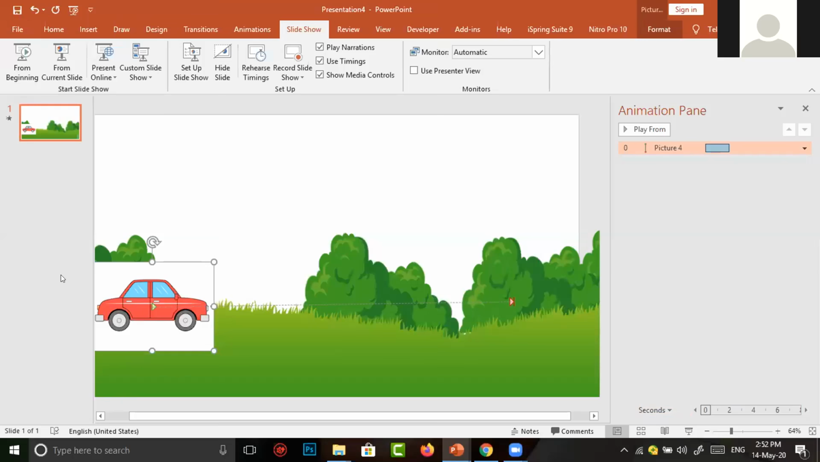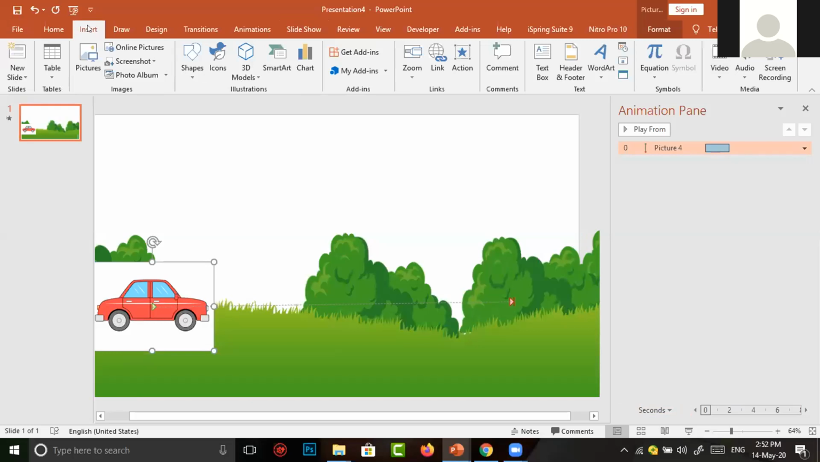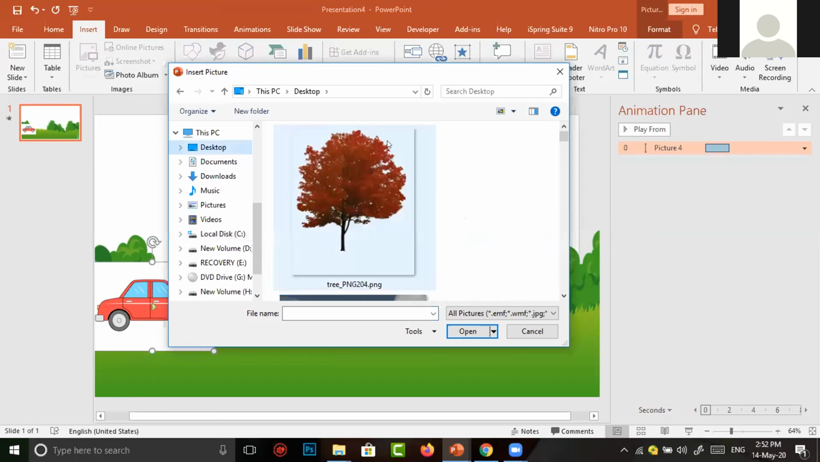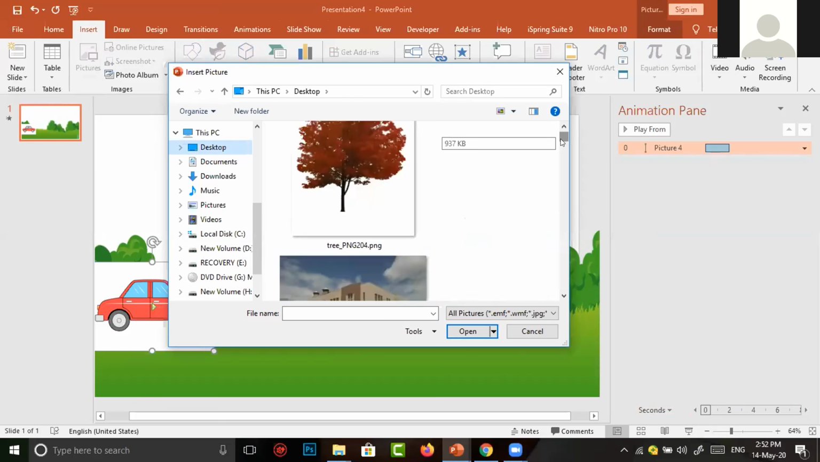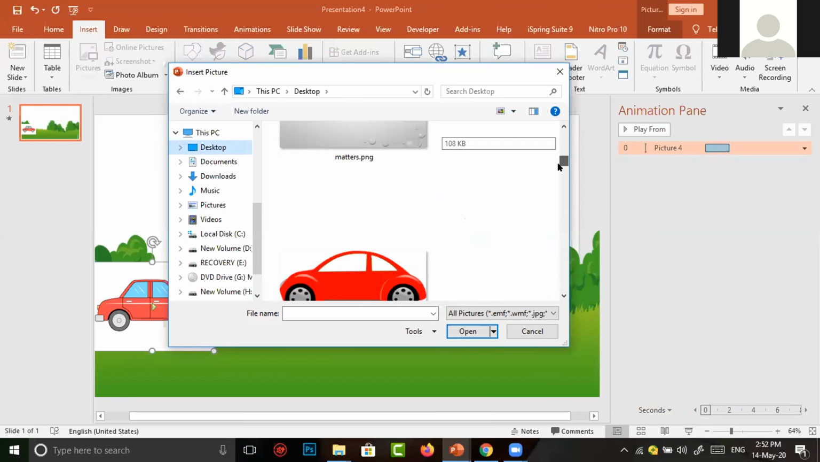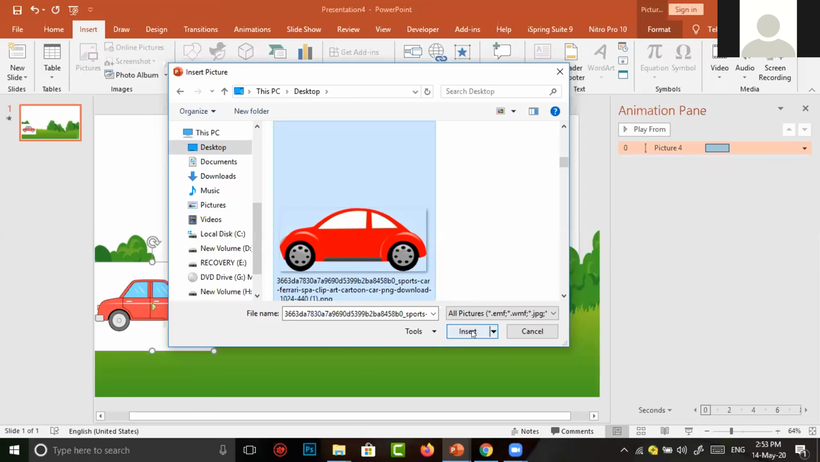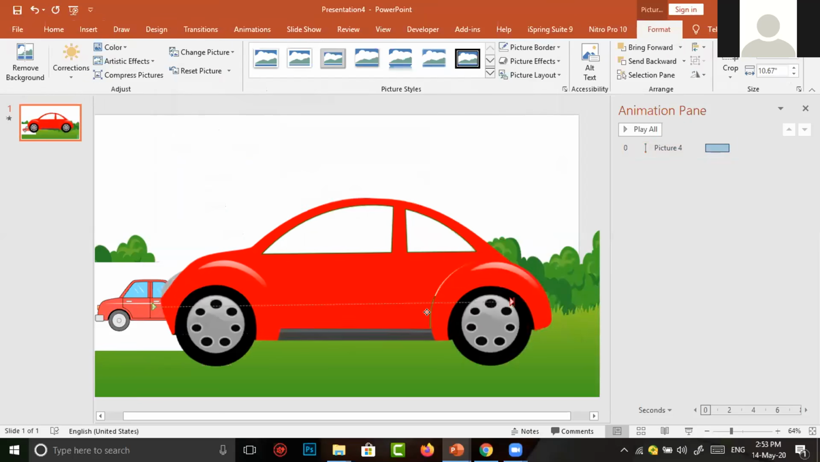Now, what I want to do is replace the car with one without the background. So again I am going to Insert. To insert anything, we have to go to Insert. Now I want to insert a picture, so I click on Picture. Here it is in Downloads, but the car is stored on my desktop. This is the desktop area. I scroll down. Here the car is. I click on the car and bring the car in.